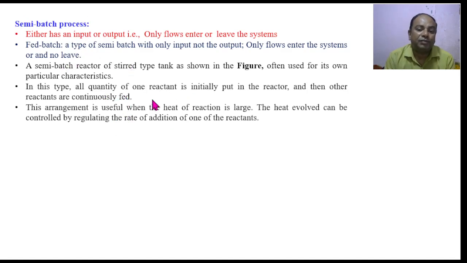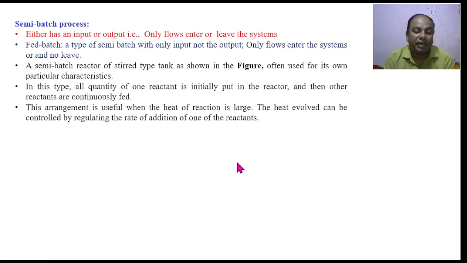You know that most chemical reactions are exothermic. A lot of heat may be evolved during the process. If a lot of heat is evolved, then it becomes necessary for us to control that heat. Otherwise the reaction would char the product. The heat involved may char or burn the product, and sometimes there could be chances of blasting. And to avoid all this, we use the stir type reactor.